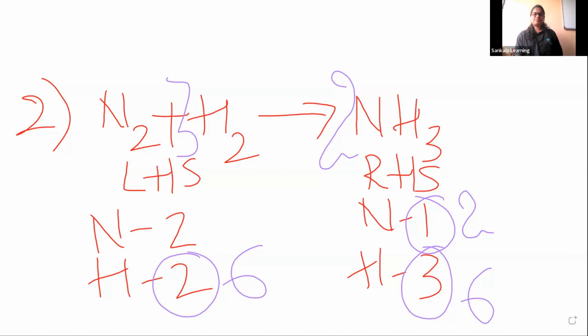Please note it down, guys. Note it down stepwise like this only. Then you will understand the steps in a better way. Then you can do it on your own. Don't write directly.